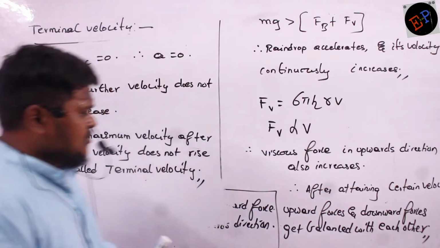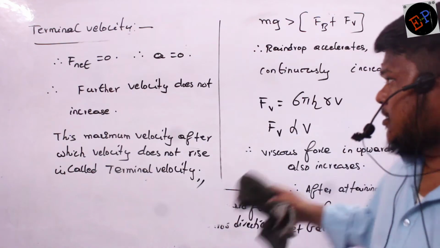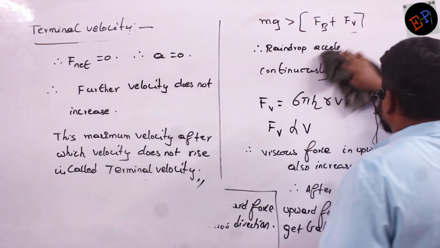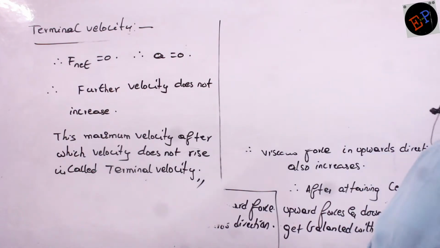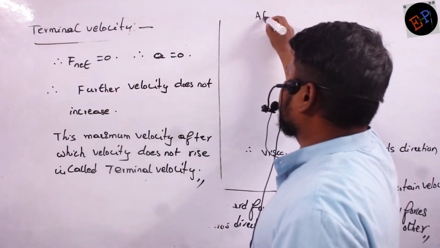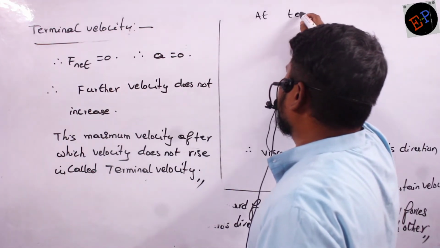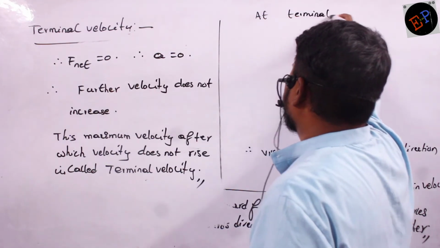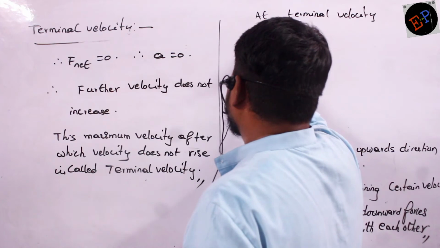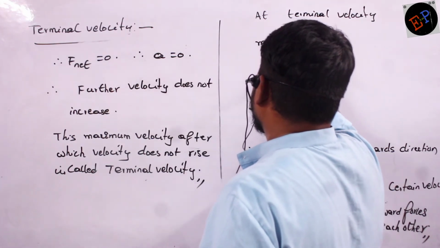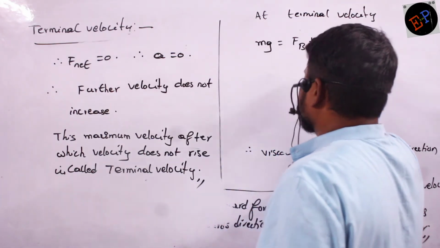Now let us see how we can derive the equations of this terminal velocity. Okay, ma? So at terminal velocity, what are the forces which are balanced? Weight of the body is balanced by force of buoyancy plus viscous force.